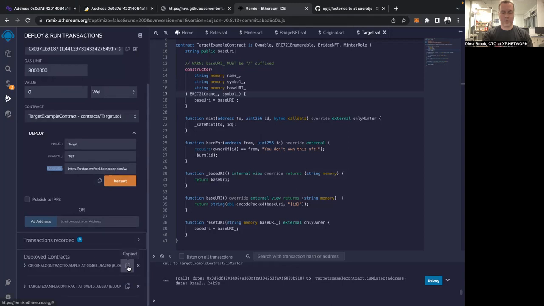So I will take the address of this contract, and I know that it was deployed on BSC, and I will add it as the contract on the chain of departure. And I will copy this address, and this will be the contract on the chain of destination.